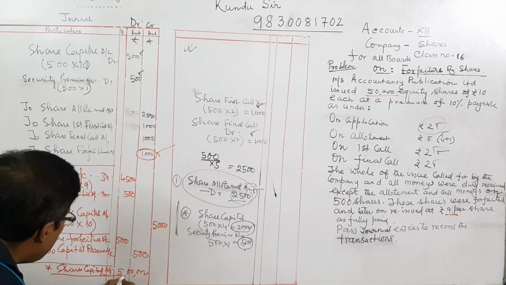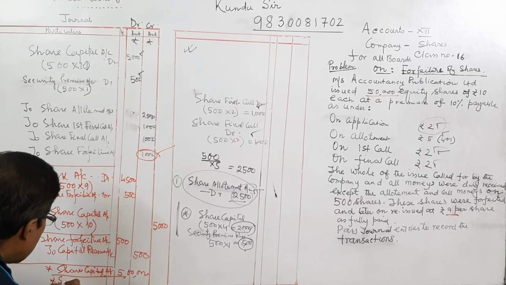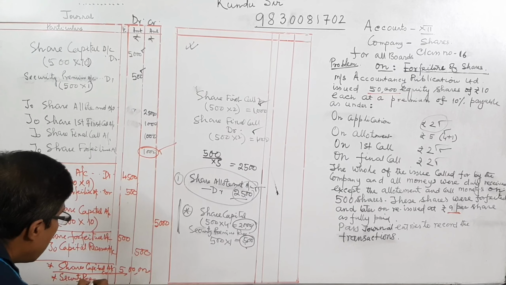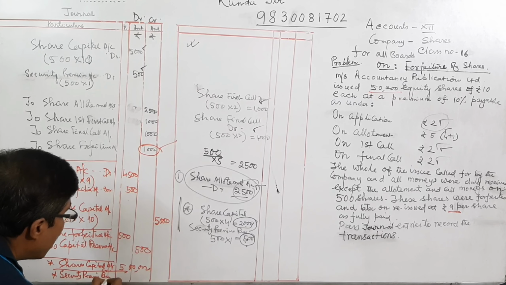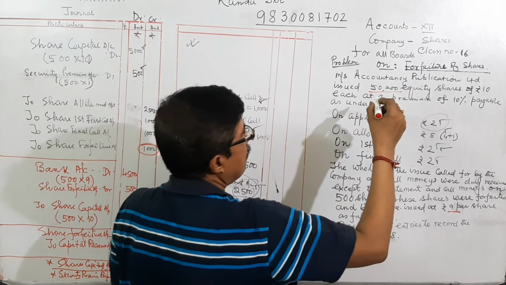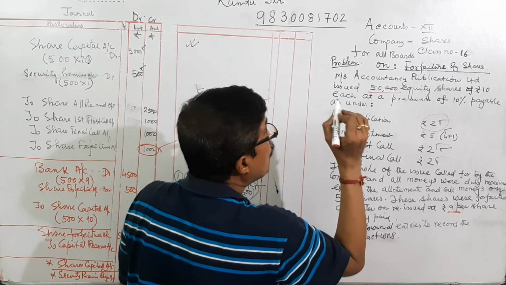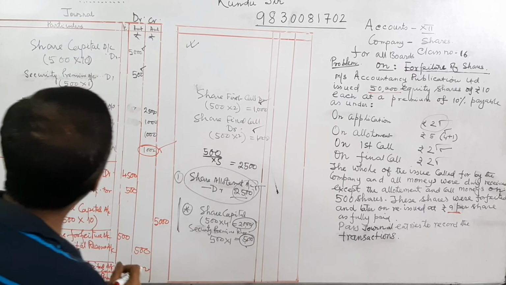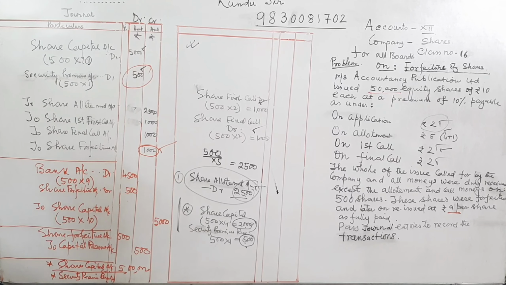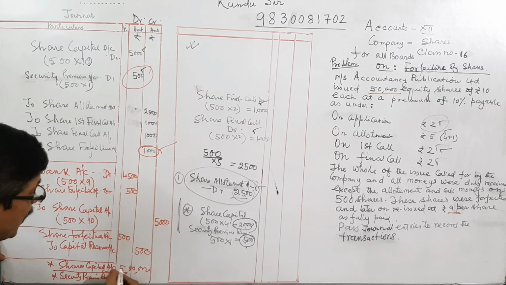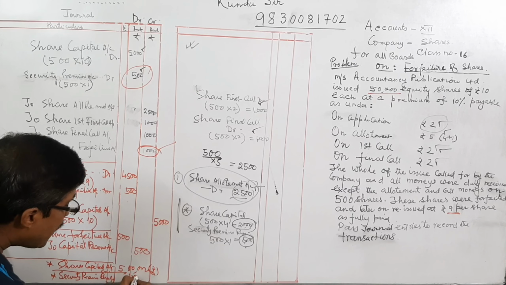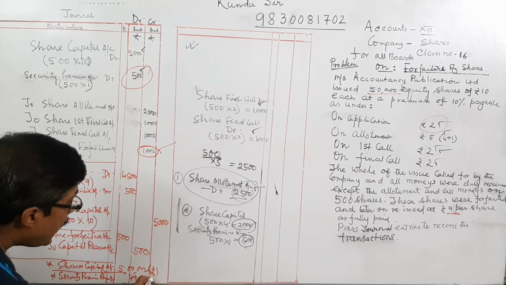It is the share capital and security premium reserve account. We have already credited 50,000 into 1, out of which now we have passed the reverse entry 500. So the balance of security premium is 49,500.